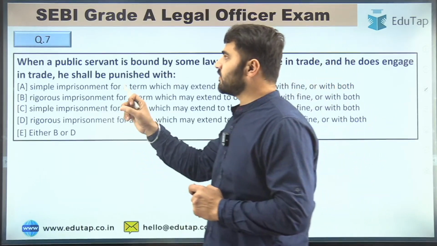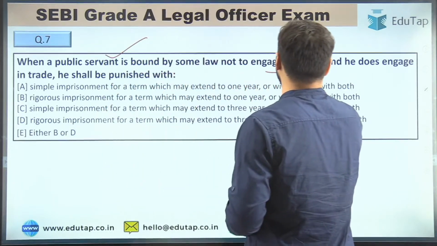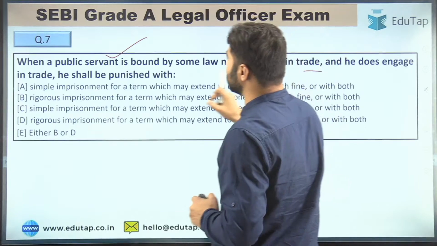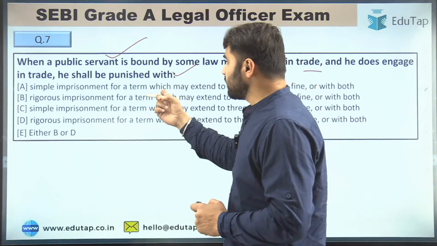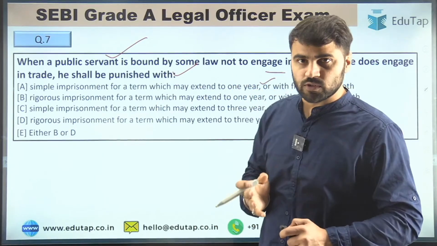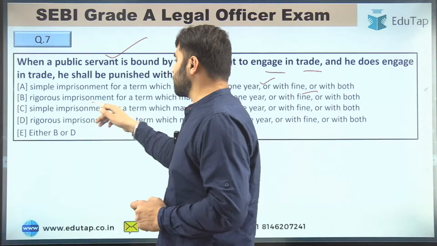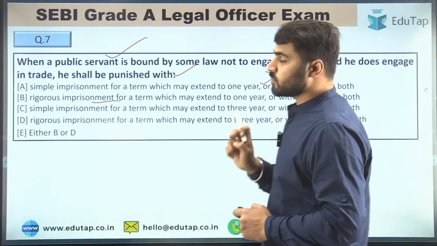Question number 7 is: when a public servant is bound by some law not to engage in trade and he does engage in trade, he shall be punished with, your options are: A, simple imprisonment for a term which may extend to 1 year, or with fine, or with both. Second, rigorous imprisonment for a term which may extend to 1 year, or with fine, or with both.